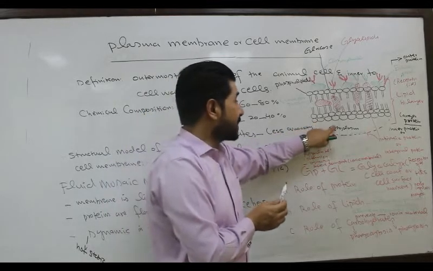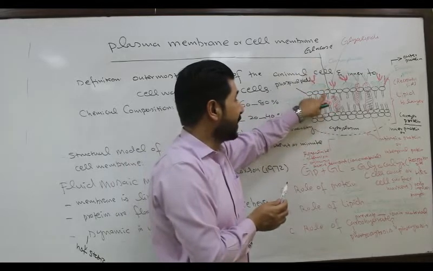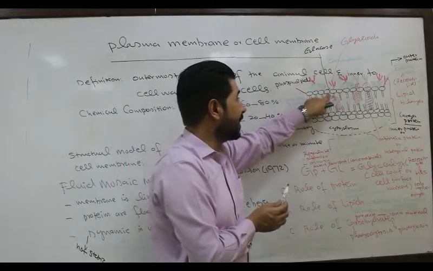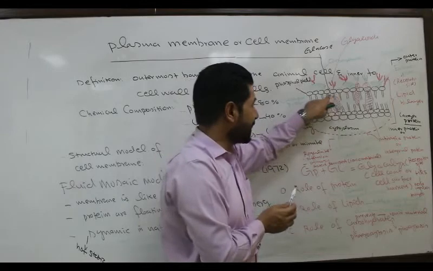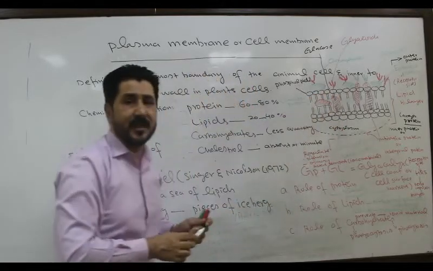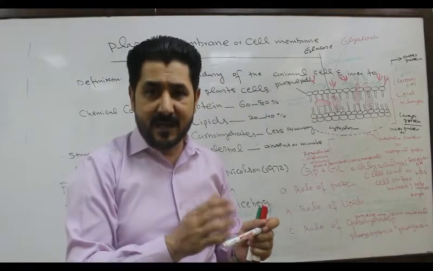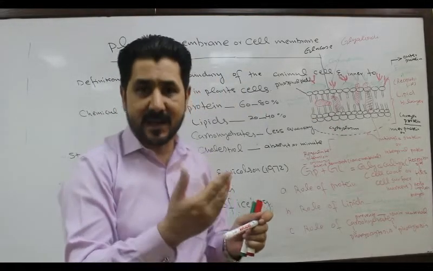Otherwise, if glucose concentration is sufficient, no more glucose will be able to pass through the phospholipid layer or lipid layer of the plasma membrane, because the lipid membrane will prevent the passage of ionic substances.